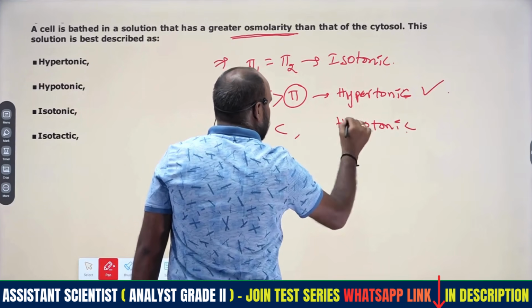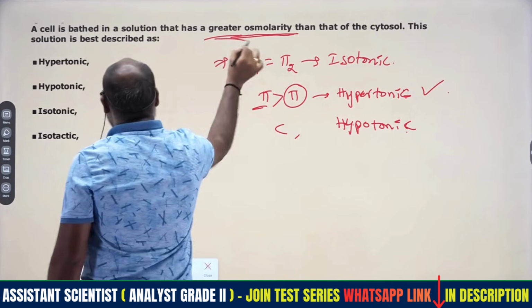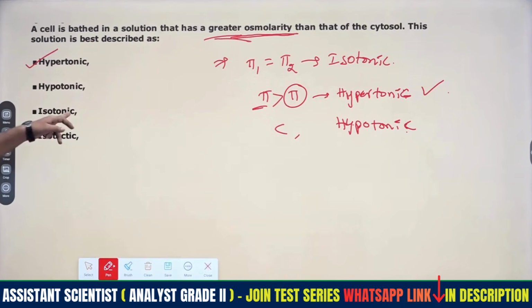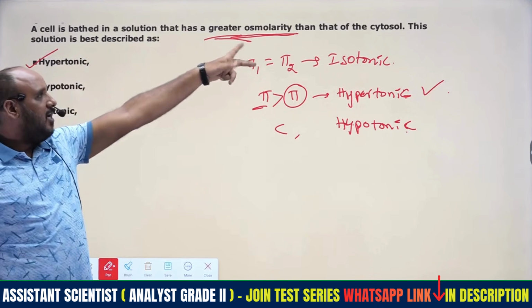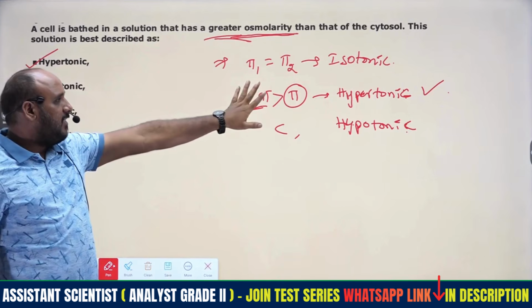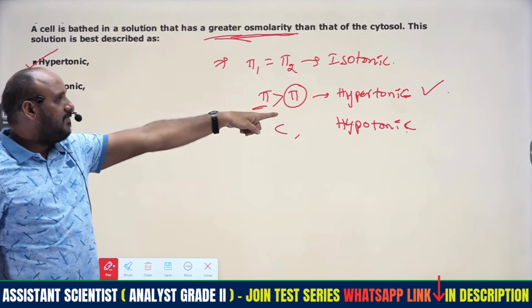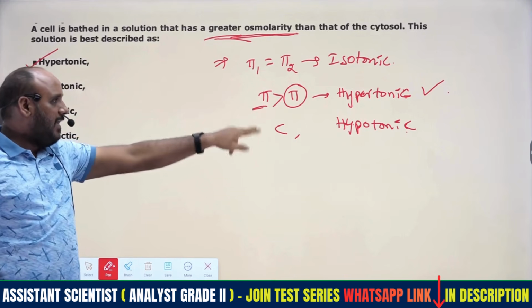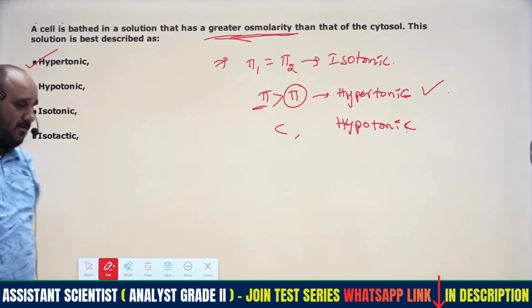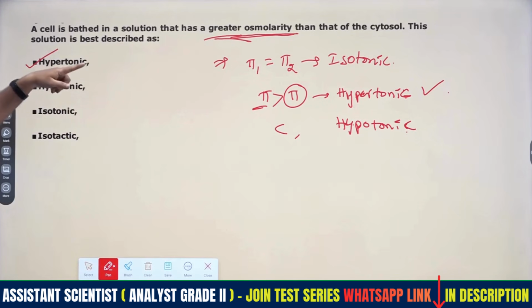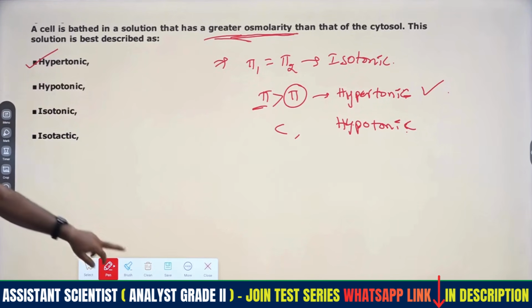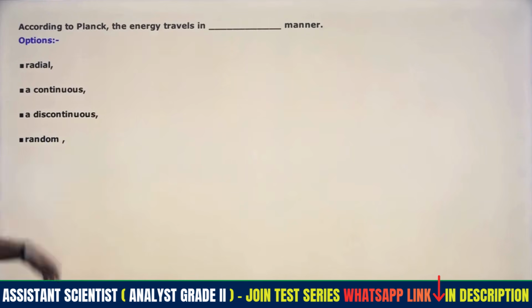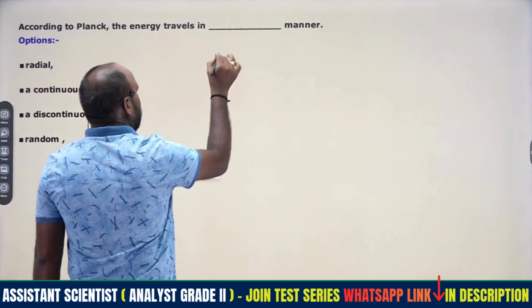Here our condition is greater than, so we get hypertonic solutions. Isotonic means the osmotic pressures will be the same. If one osmotic pressure is high compared to the other, it is hypertonic. If it is less compared to the other, it is hypotonic. Therefore here greater applies, so it becomes hypertonic solutions, right? This is a very easy, basic concept question.